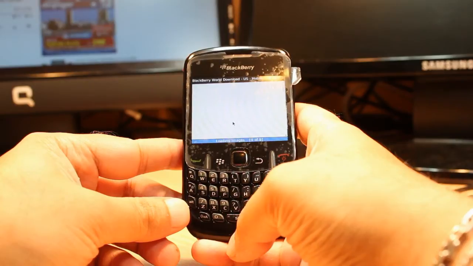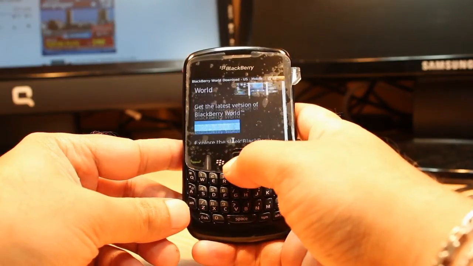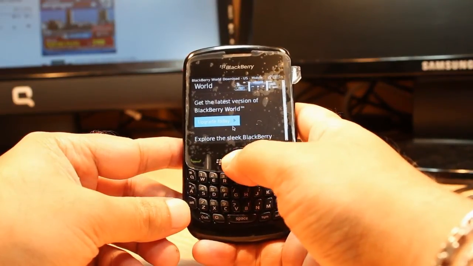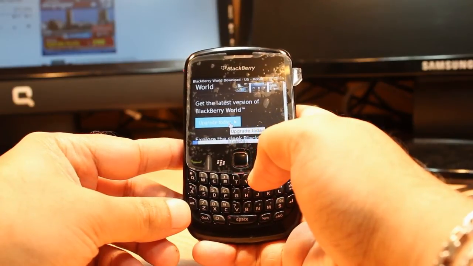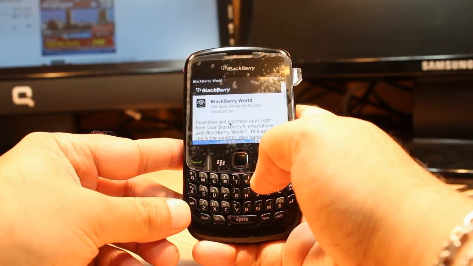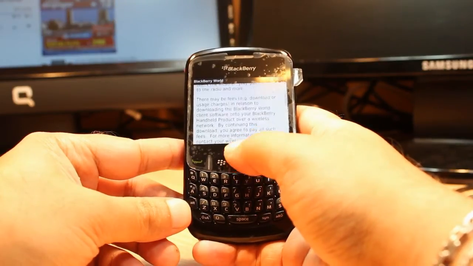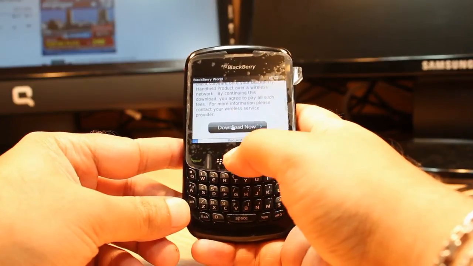Or normally at the page address you can type www.blackberry.com/appsworld, and you get the latest version of Blackberry World, which is also called Blackberry World. Hit this one. Okay, at the bottom you will see the download now option. Hit this one,